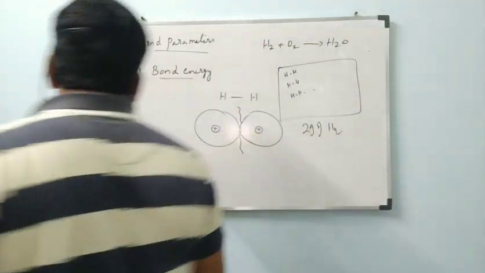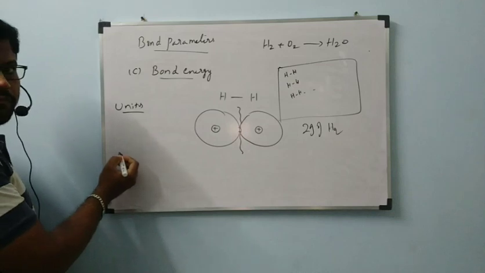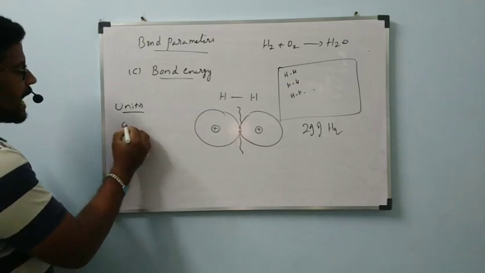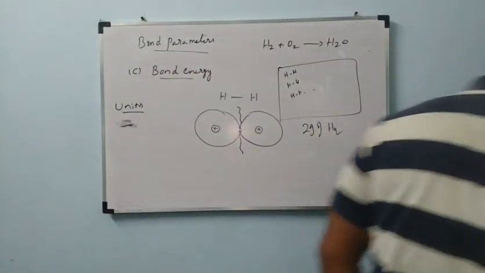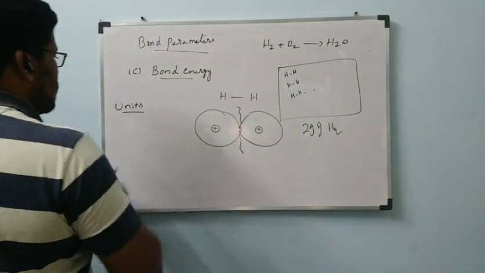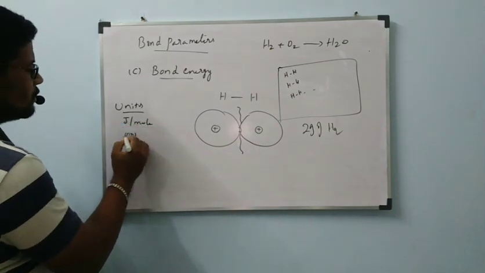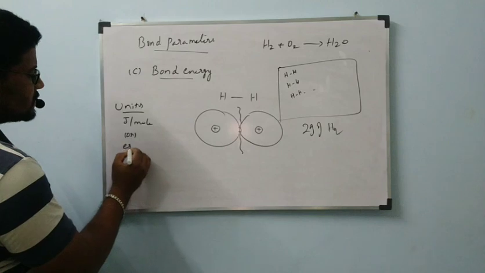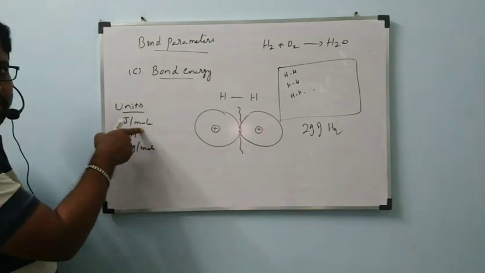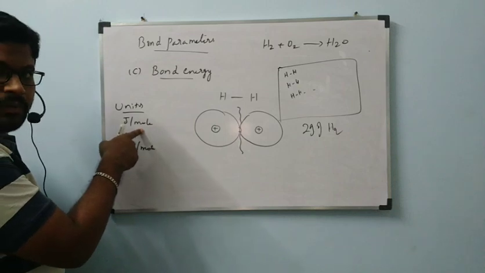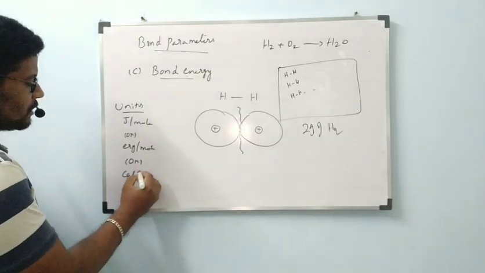That's why the units of bond energy are calories, joules per mole. Units of bond energy are joules per mole or ergs per mole. See, joule is energy per mole. Every time you will write per mole only. Next, erg per mole or calories per mole.